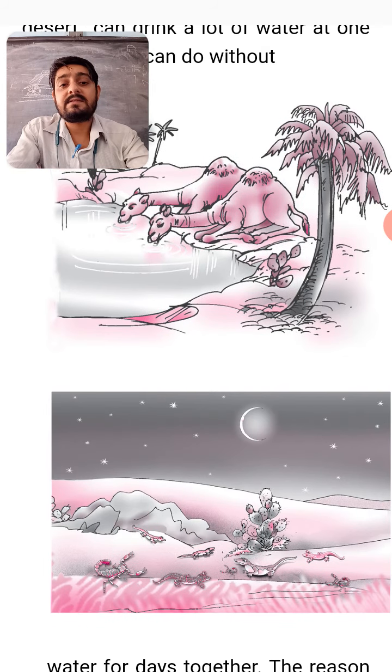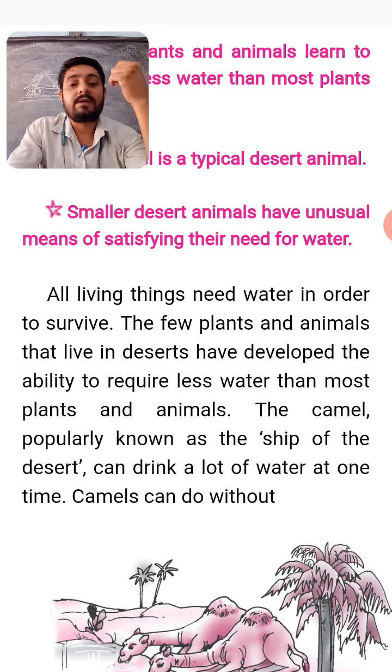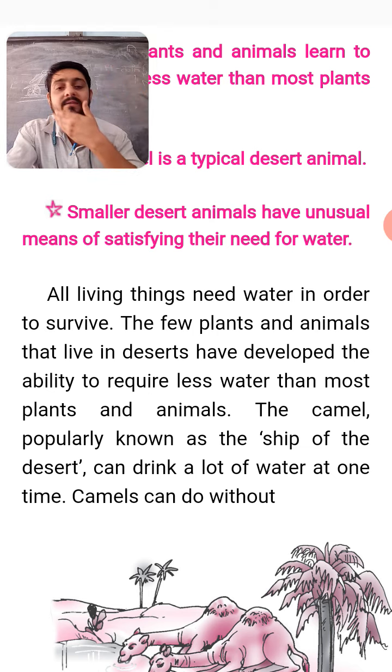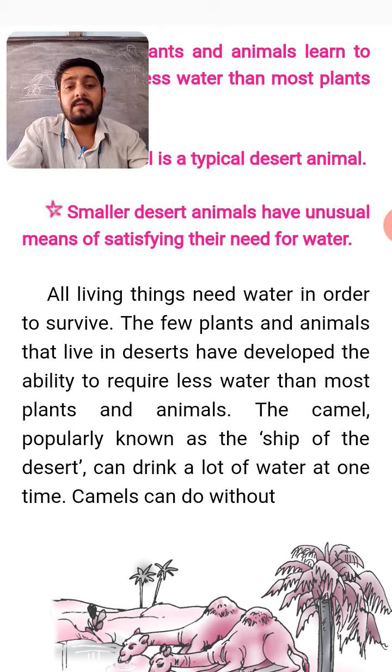You will find here in the second part that many plants need water in order to survive. Some animals in the deserts also adopt such things to survive. One animal here is called the camel.